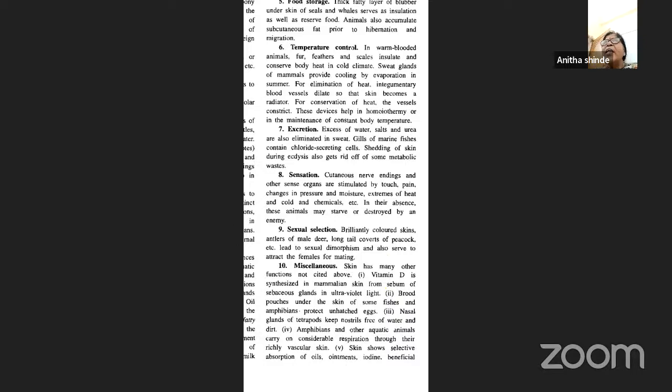So you can say that the skin or the integument performs these major functions. Now, apart from this, you have many other miscellaneous functions. Vitamin D is synthesized by the skin. In mammalian skin, vitamin D is synthesized from the sebum of sebaceous glands in the presence of ultraviolet light. Apart from that, brood pouches under the skin of some fishes as well as amphibians also protect the unhatched eggs.